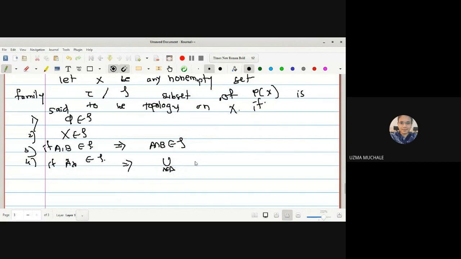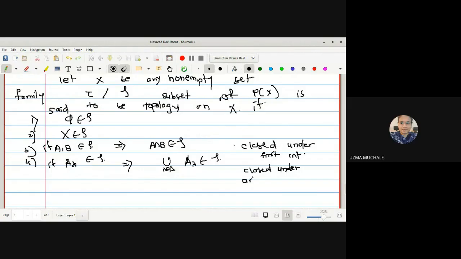That means tau must be closed under finite intersection, and the second property is it must be closed under arbitrary union.